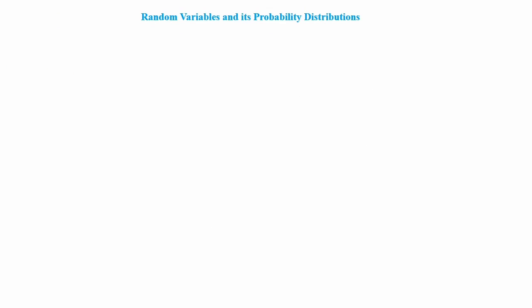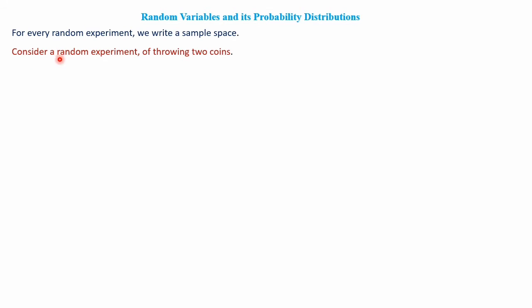Next we shall discuss random variables and its probability distributions. For every random experiment we write a sample space. In a random experiment, we know the result of the experiment, but it is not sure. Such experiments are called random experiments. For example, consider a random experiment of throwing 2 coins.